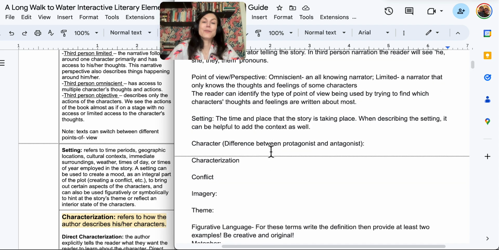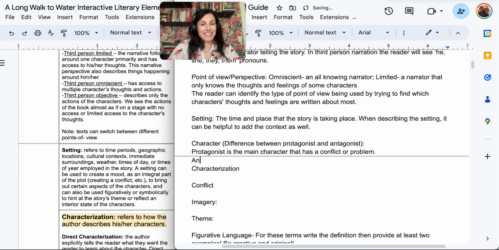All right, so you would have your character, those are just the people or animals in a story, because sometimes you get stories where animals talk, right? So a protagonist is the main character that has a conflict or problem. And then you would say the antagonist is the character that causes the problem for the protagonist.